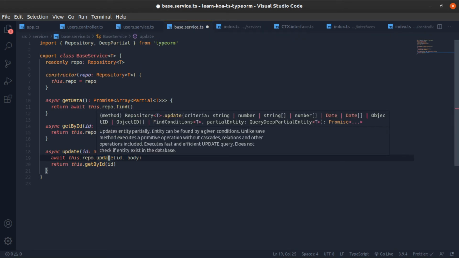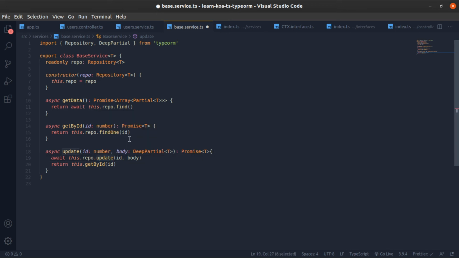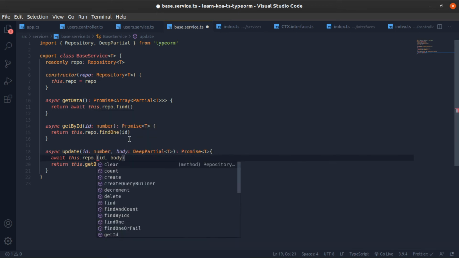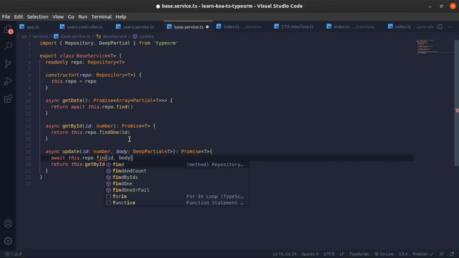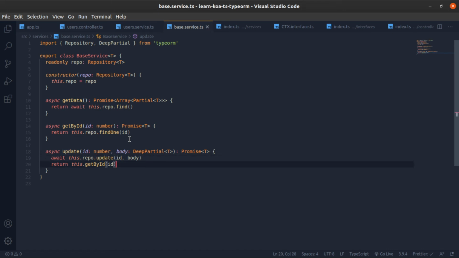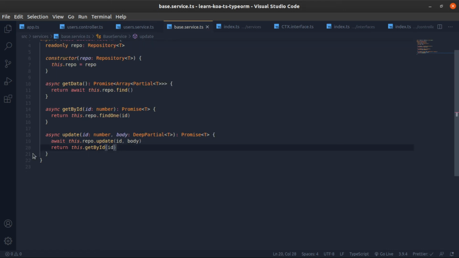But yeah, we will get to how we can update a specific one by a where condition. I mean, there's a lot of things here. I think it's a better approach to find it and pass to it a where, then update it, then save it. But yeah, we will come to it eventually. This is the update for now. We are updating by ID, not by a where clause.